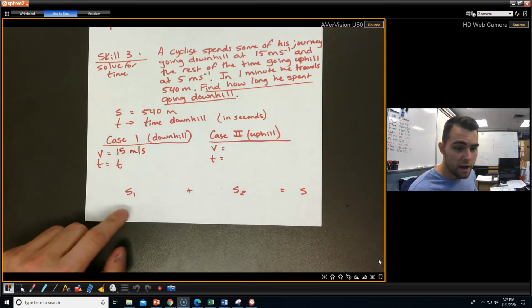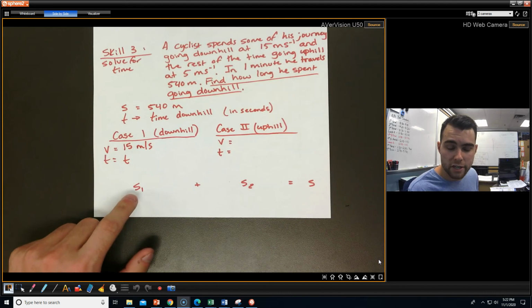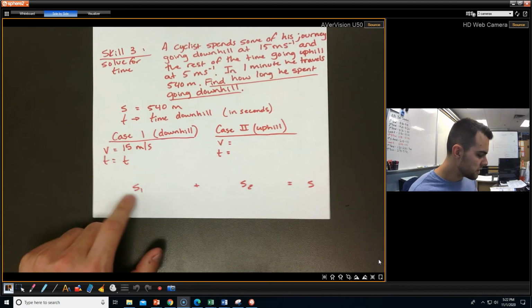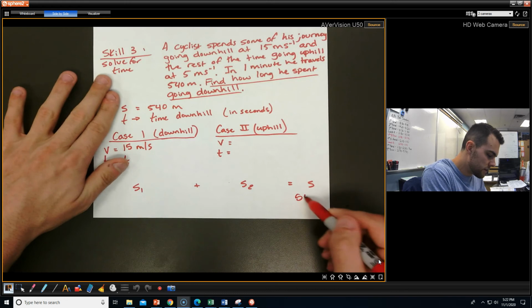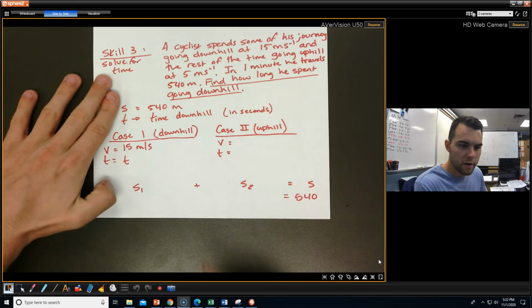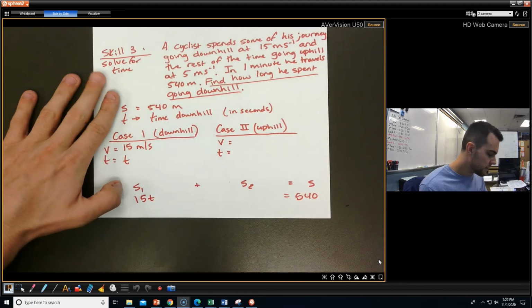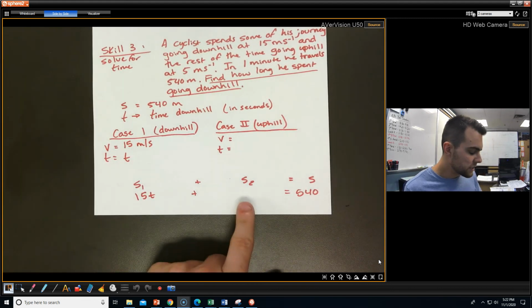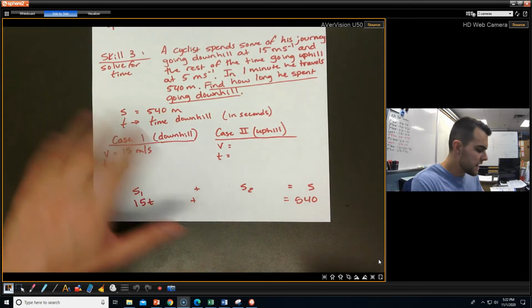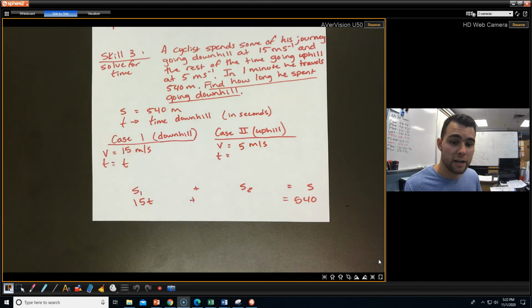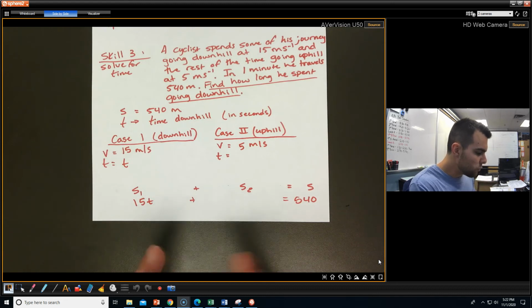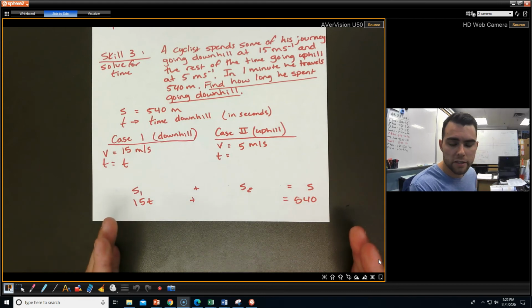Now we can use a total distance equation to help us out. I'll call this one S1, this one S2, and together they make S, which we knew was 540. We'll start filling in what we know, and this is 15T. Then we add that to whatever this one is. The velocity of that is 5 meters per second, and there's no opposite direction, it's in the same direction, so that is positive. Now the time: in 1 total minute he has traveled 540 meters, and we want it in seconds. There are 60 seconds in a minute.